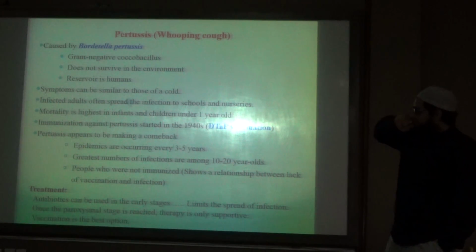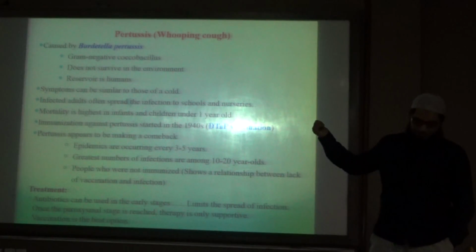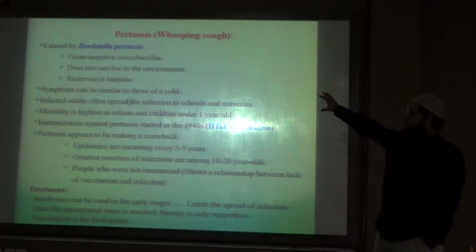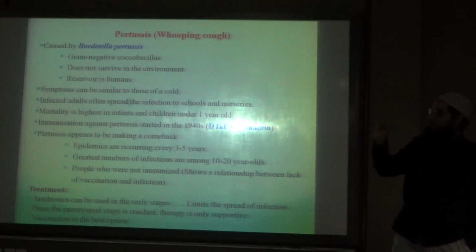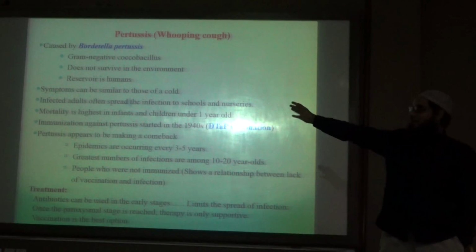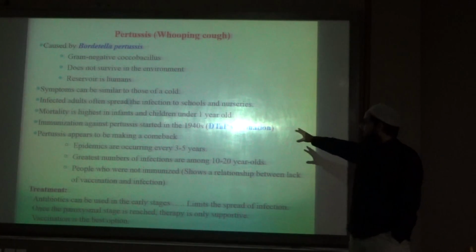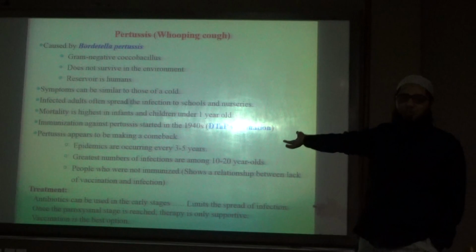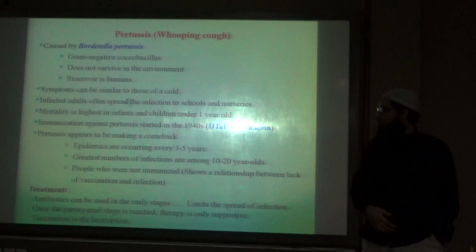Pertussis or whooping cough was a very common disease before the advent of the vaccine against this bacteria, Bordetella pertussis. Bordetella pertussis is a gram-negative coccobacillus, meaning it is neither cocci nor exactly rod shaped, something in between. The only reservoir is human. And we have a very effective vaccine for this, the DTP vaccine. DTP here means D is for diphtheria, T for tetanus, P for pertussis. We give this in children. It is a part of the immunization schedule in Saudi Arabia also.